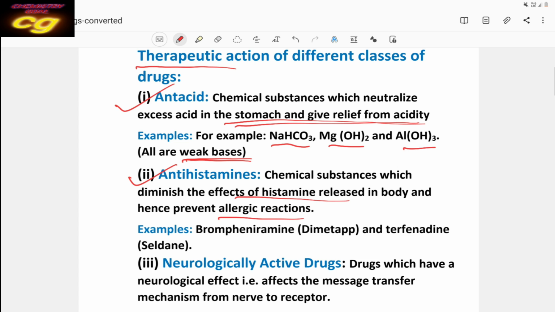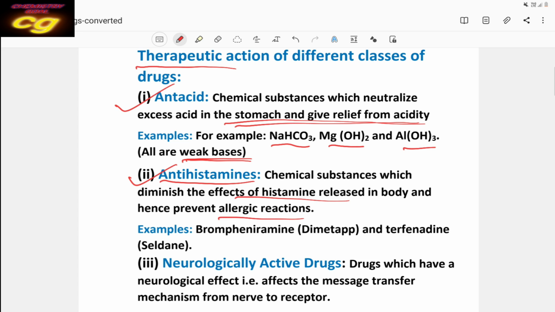So many types of allergic effects will be observed. When the body secretes histamine, it shows allergic effect, but antihistamine drugs control the secretion of histamine in the body.